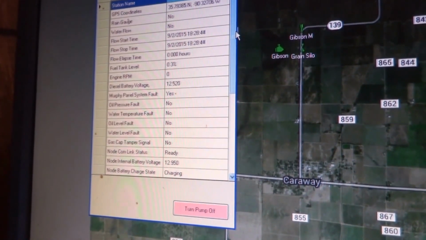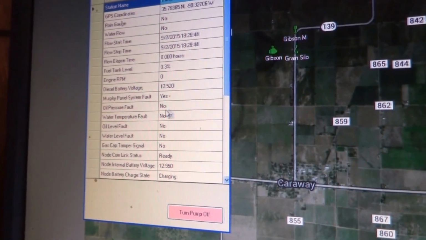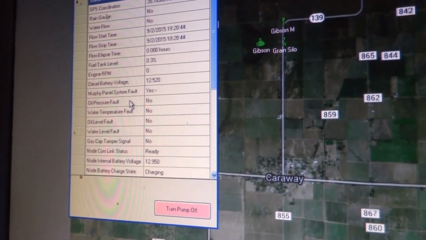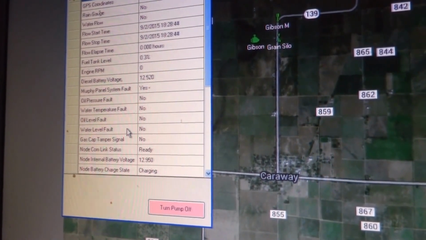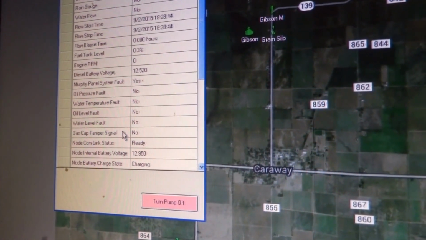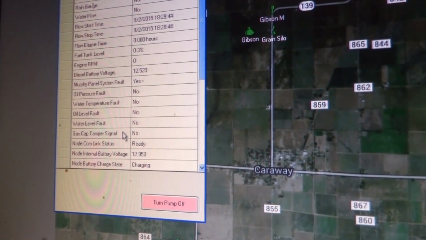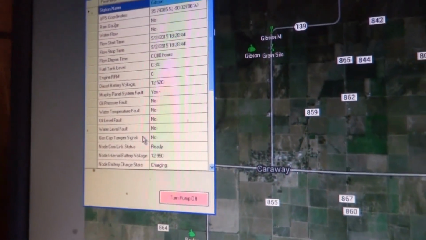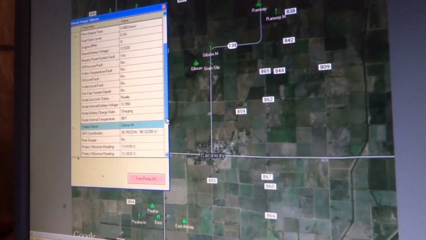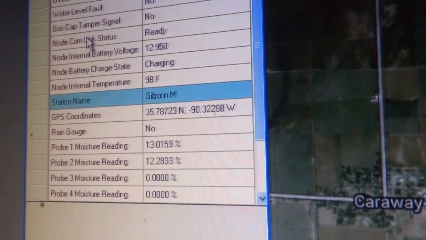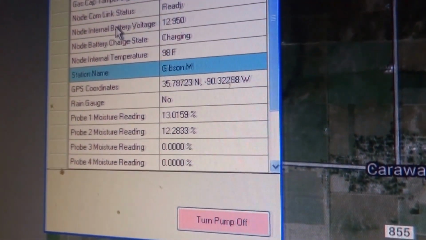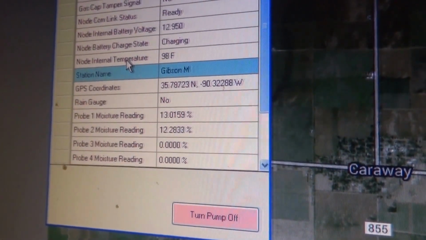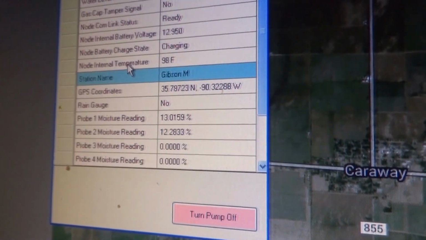If we add our summing diodes to a Murphy panel, we can then not only show a system fault, but what caused that system fault, which would be oil pressure, water temperature, oil level, water level, even a gas cap tamper signal if someone's trying to siphon gas off, and it can be monitored from this computer at the headquarters. Additional information includes the comlink status of the node, the battery voltage inside the node, whether or not we are charging it with our solar panel, and the temperature, and yes, today is a hot day out there.